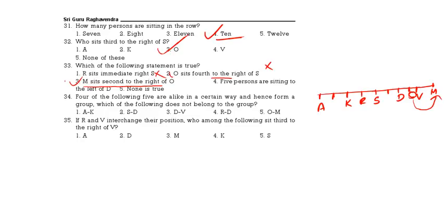Now see the next one. 4 of the following 5 are alike in certain way and hence form a group. See AK, one gap. SD, one gap. DV, one gap. RD, more than one gap. So 4 is the odd one out. If R and V interchange their position, so here if you write V, here if you write R, then who is sitting third to the right of V? Third to the right we are having D. 2 is the correct answer.